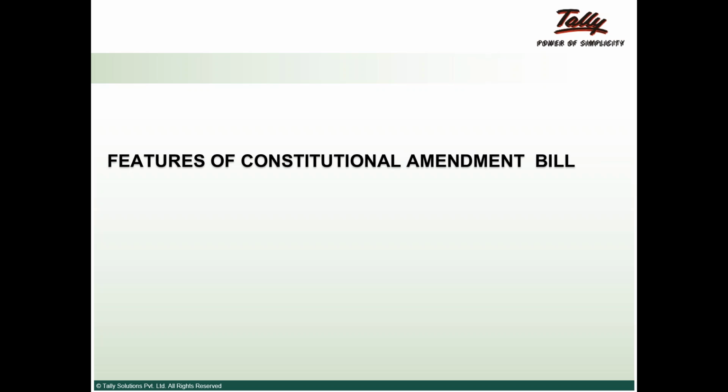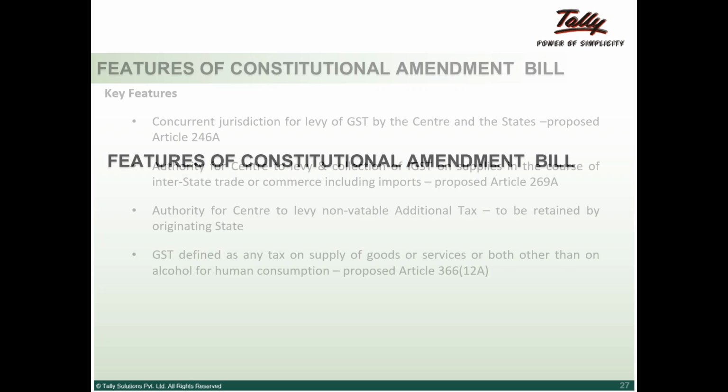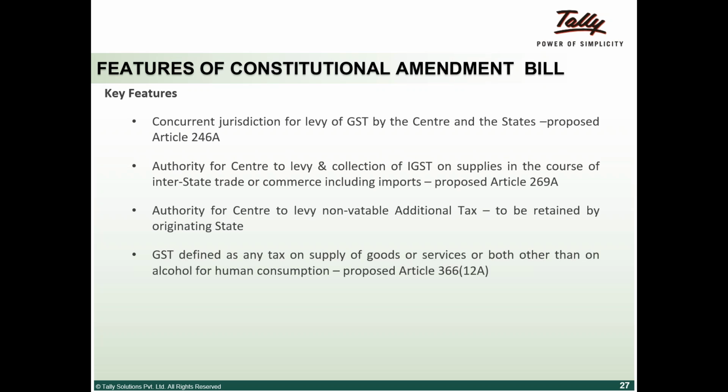Just a couple of minutes on what got passed, which is basically the Constitutional Amendment Bill, which yesterday was also passed in the Lok Sabha. I told you earlier that the levy of service tax and excise was the prerogative of the center, and VAT, entry and entertainment taxes were the prerogative of the states. What the Constitutional Amendment Bill did was give each the power to tax the other's things. So that is what has got passed.